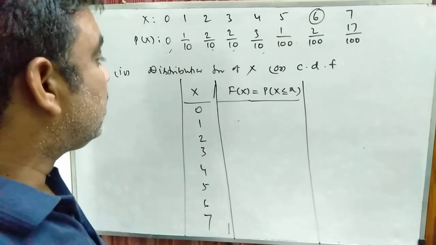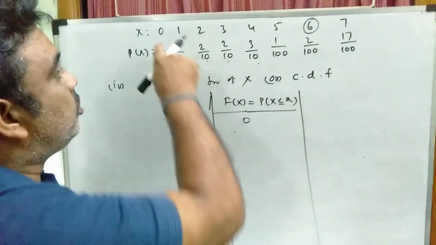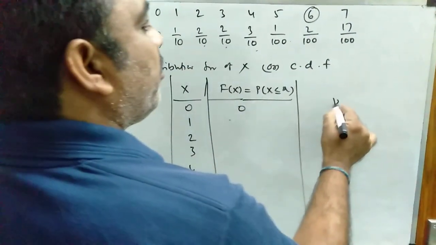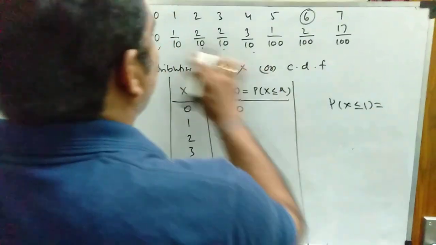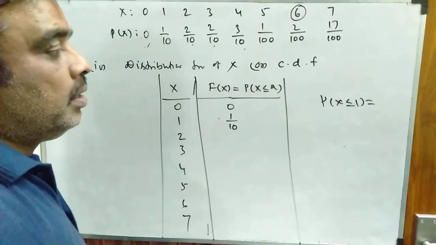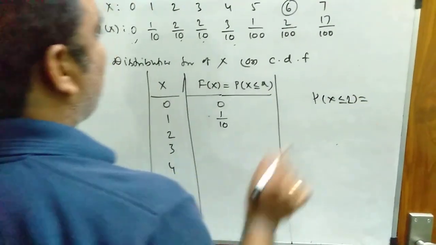So x varies. When x is 0, P of x less than or equal to 0 is 0, only one value. When x is equal to 1, P of x less than or equal to 1 means P of 0 plus P of 1. That is 1 by 10. When x is equal to 2, P of x less than or equal to 2.